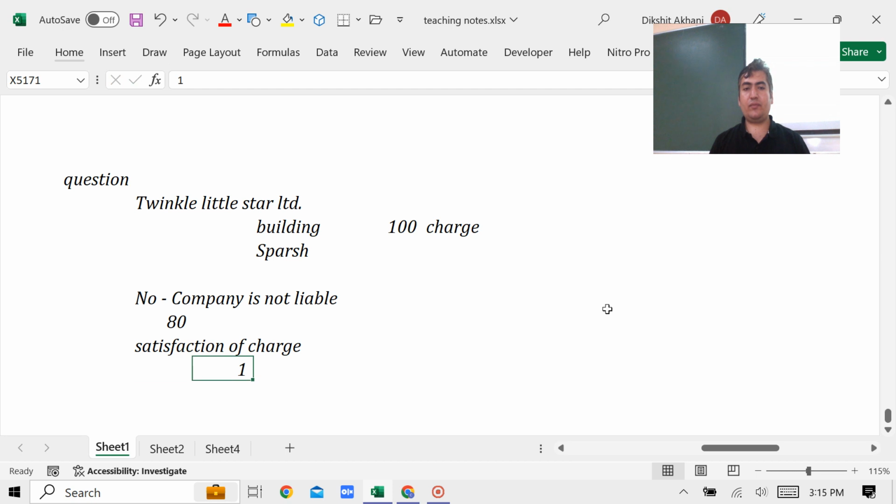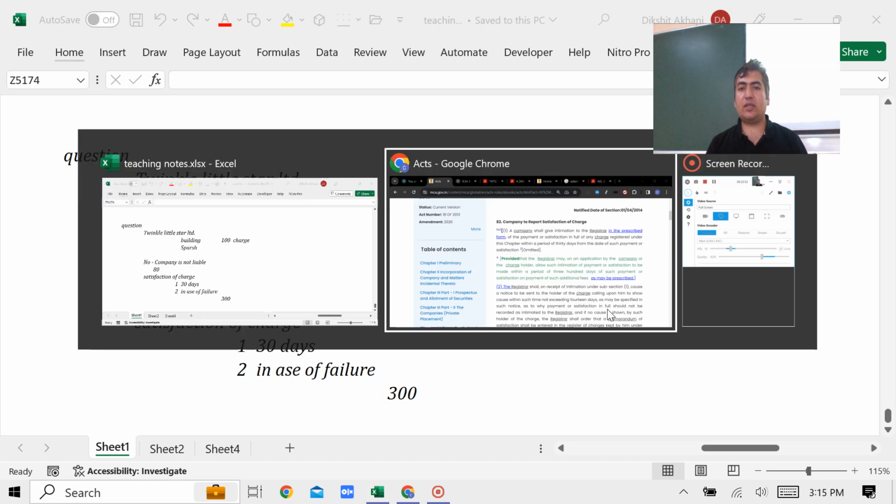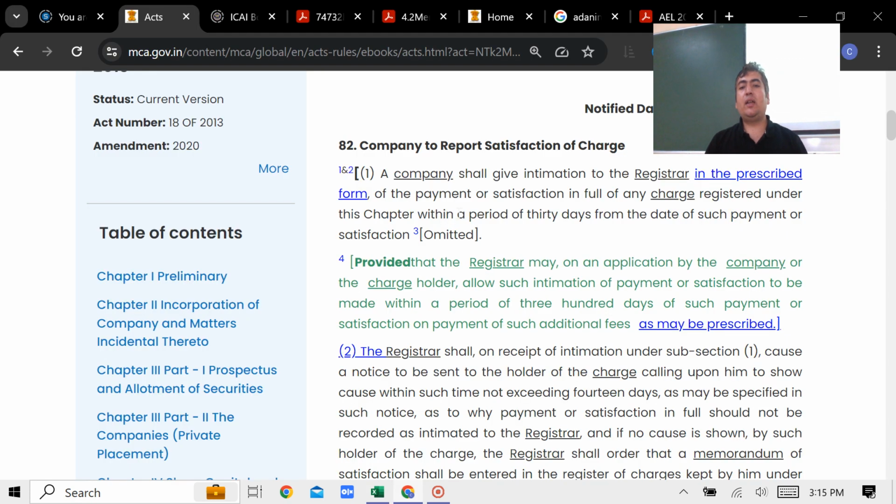Point number 1. Within 30 days you need to register. Second, what if it's failed? In case of failure, it is 300 days. कितने दिन है? Here it is not 60 days. Please try to understand. देखो क्या लिखा है? It needs to be registered within what time? Look at the board.